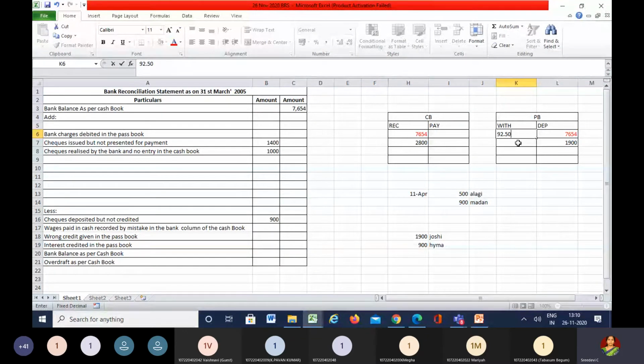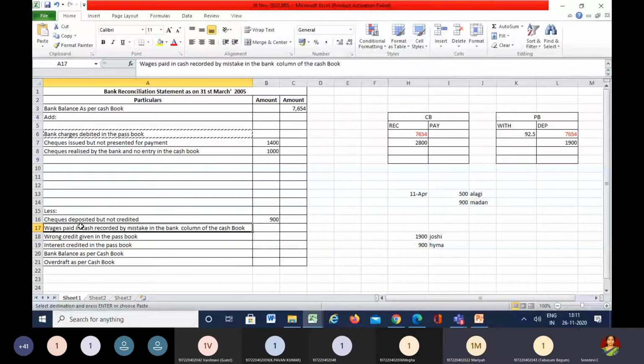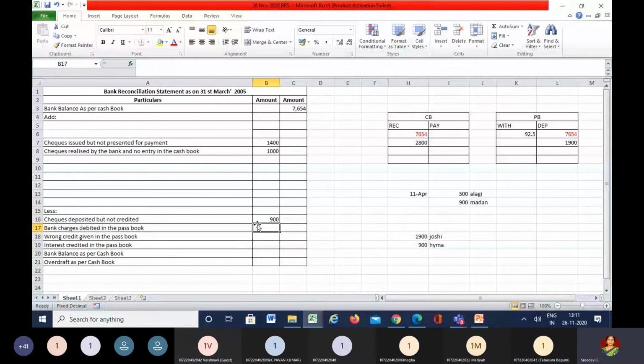Okay, so first let us go step by step. First there is a debit. If there is a debit, what happens in the passbook balance? It decreases. That's it. So because we are going to find out the passbook balance here, and the passbook is decreasing, what do you need to do now? Minus. So that is 92.50. That's all.